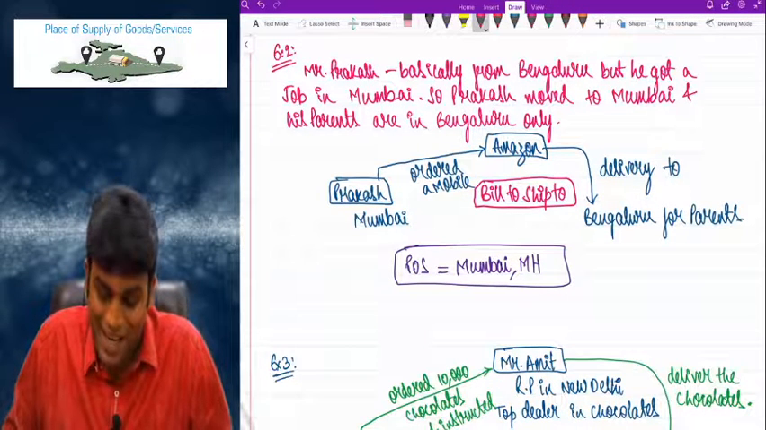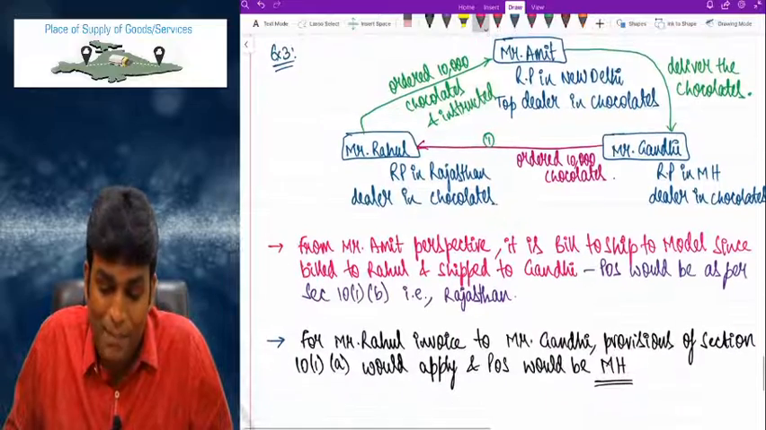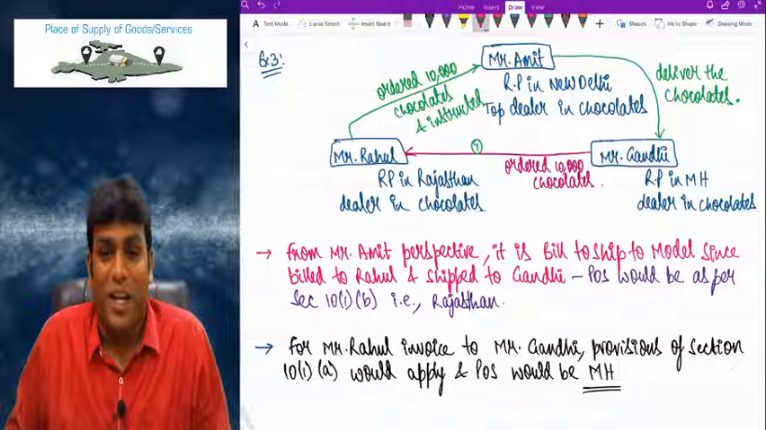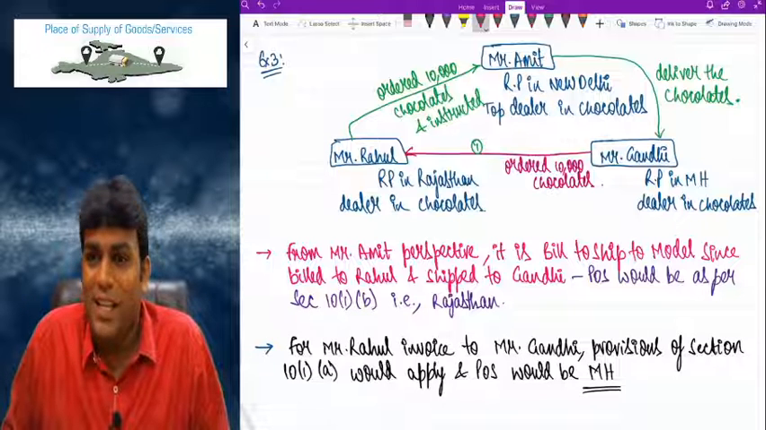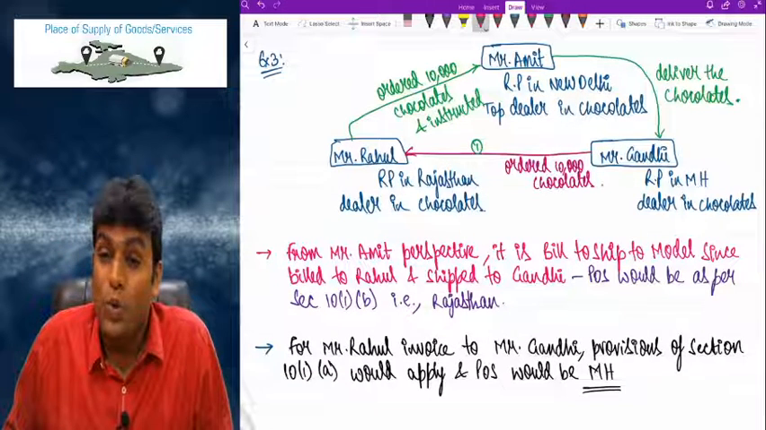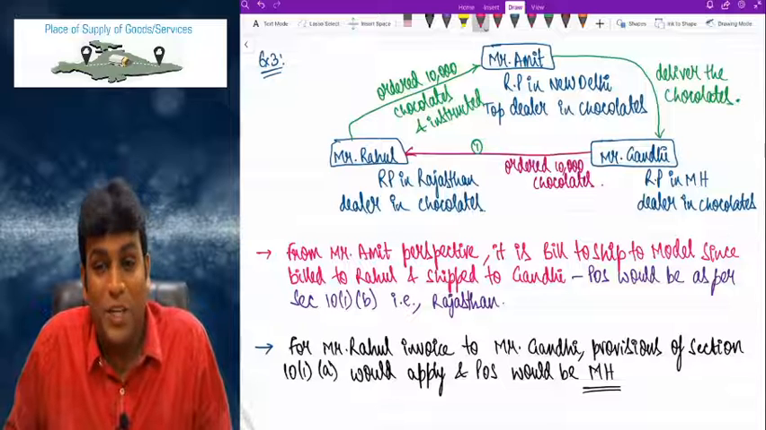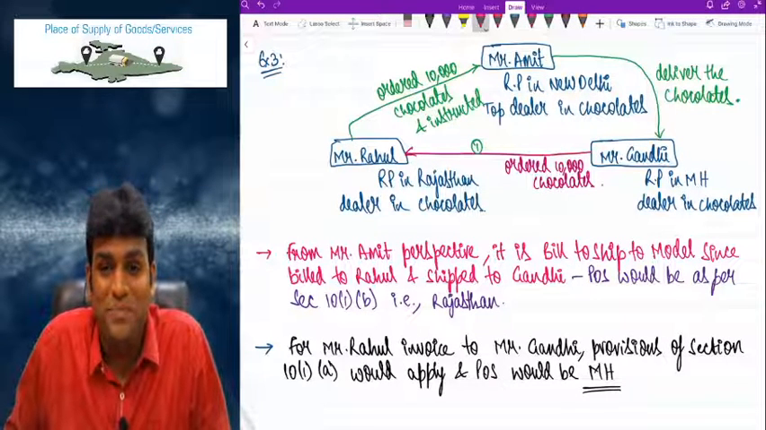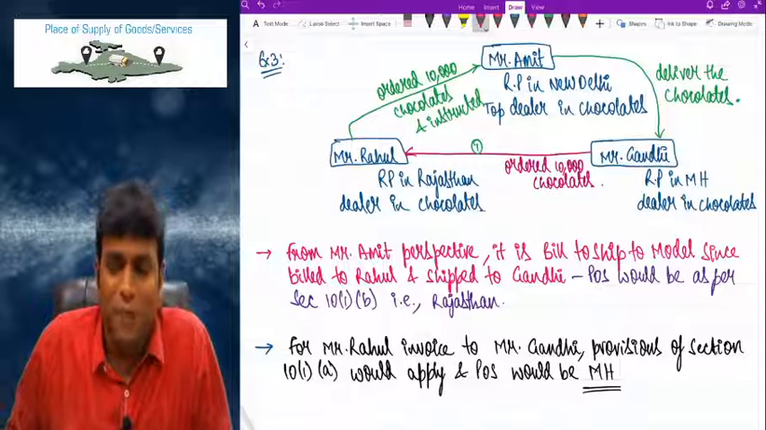Clear, right? Done. Finally, take the last example, example 3, a little more crazy example, but very important. Because example 3 is one such case where there are 2 transactions involved and 2 sections combined together: 10(1)(b) also, 10(1)(a) also. Very important, friends. Please write down.